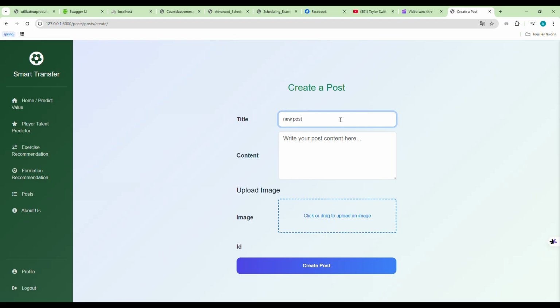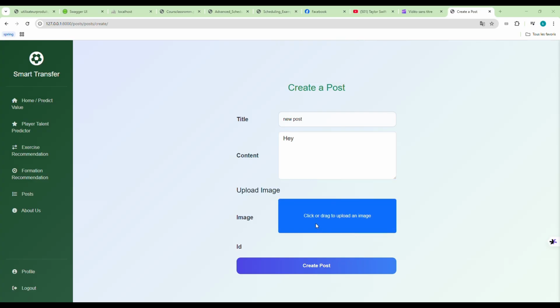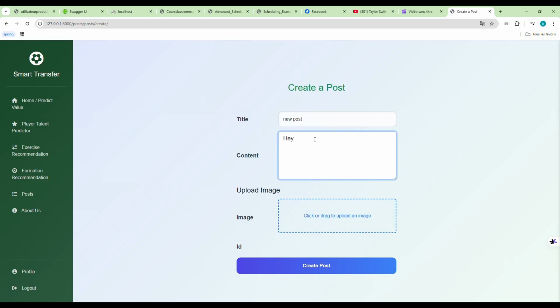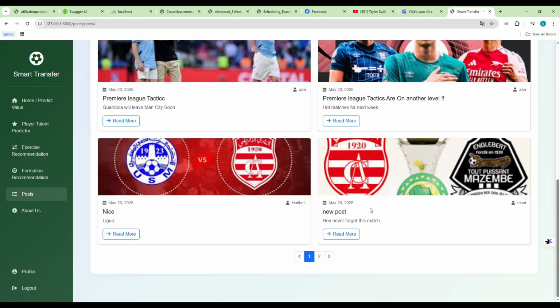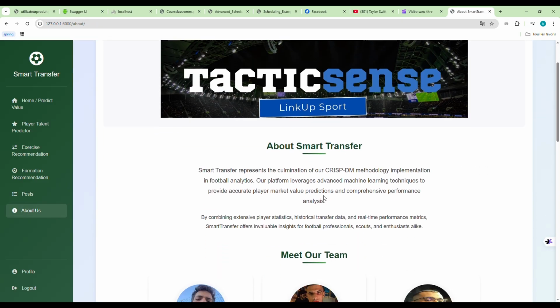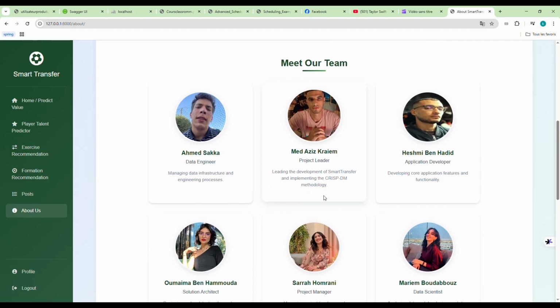to let our team win. Now, actually, we forgot to say something about the creation of a post. Of course, we can create a post in this website, in Smart Transfer, I mean. Well, now we are going to select an image for this post. Hey, never forget this match. Now we are going to create our post. Yeah, this is the match that we will never forget. Now moving on to our about us.